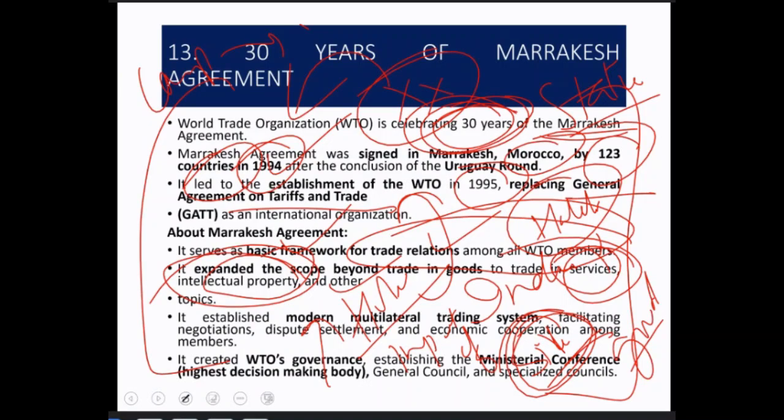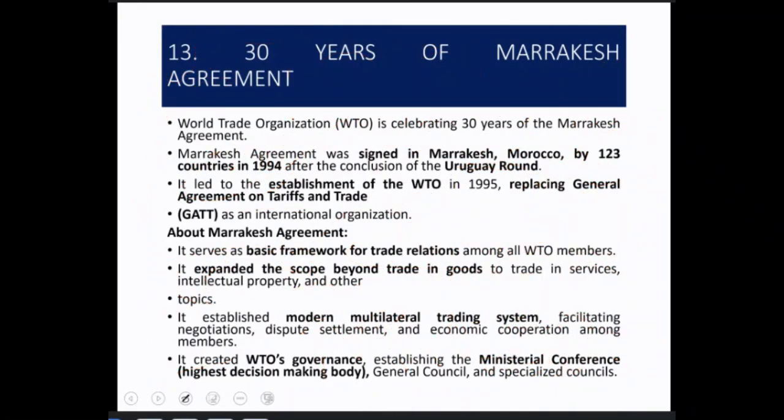Okay, so that is intellectual property. So trade means basically exchange in monetary terms. So otherwise, before WTO, before the Marrakesh Agreement, it was only restricted to goods. But after the establishment of Marrakesh Agreement, after the establishment of WTO, this particular scope has extended from goods to services to intellectual property and other topics also.